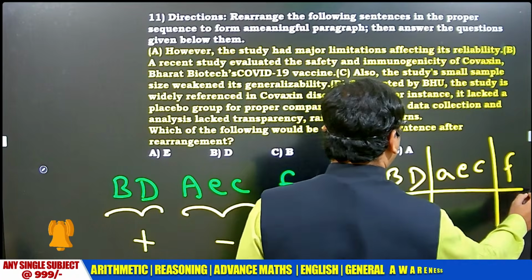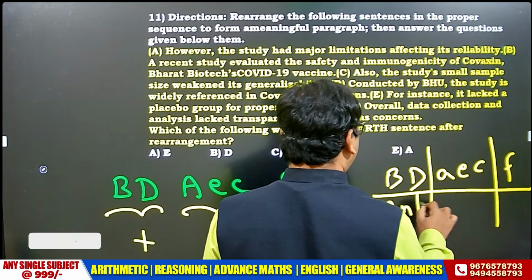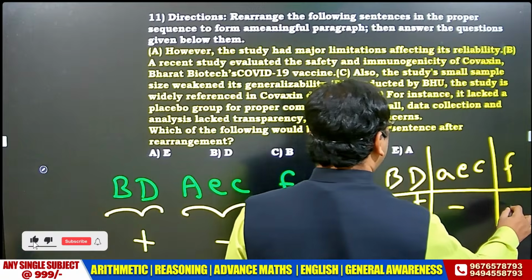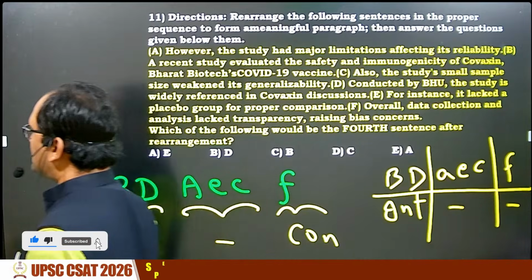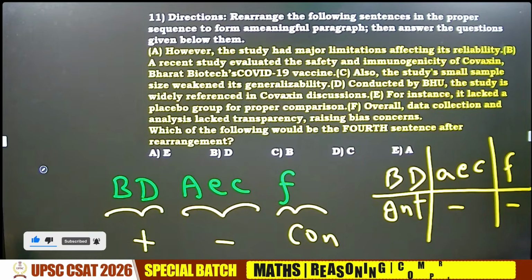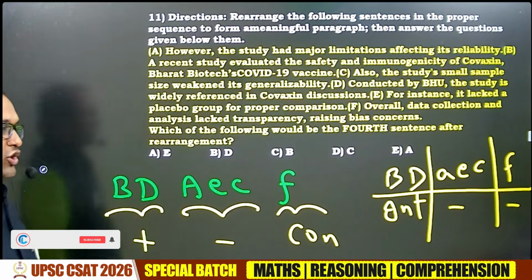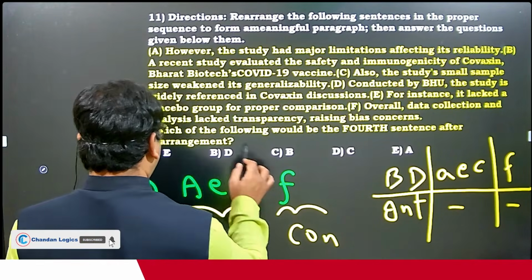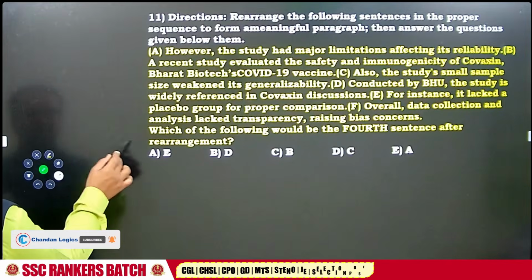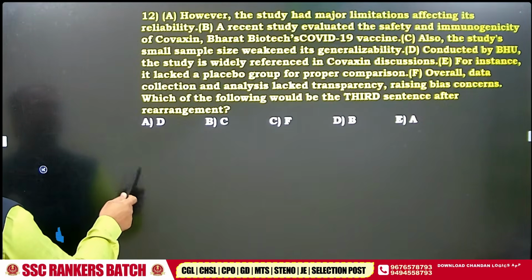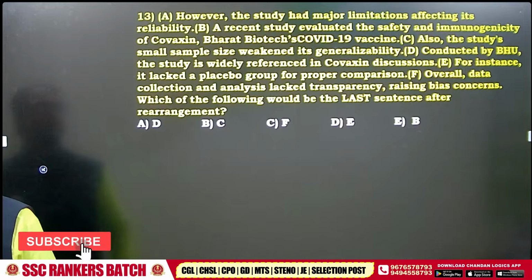These are all minus. So this is how you have to observe. This is the introduction. These are all minus. This is also minus, but conclusion. Your reading speed is important. If you're not able to do jumble quickly, it's your problem. You have to practice. So once you get the sequence, these answers are a cakewalk.